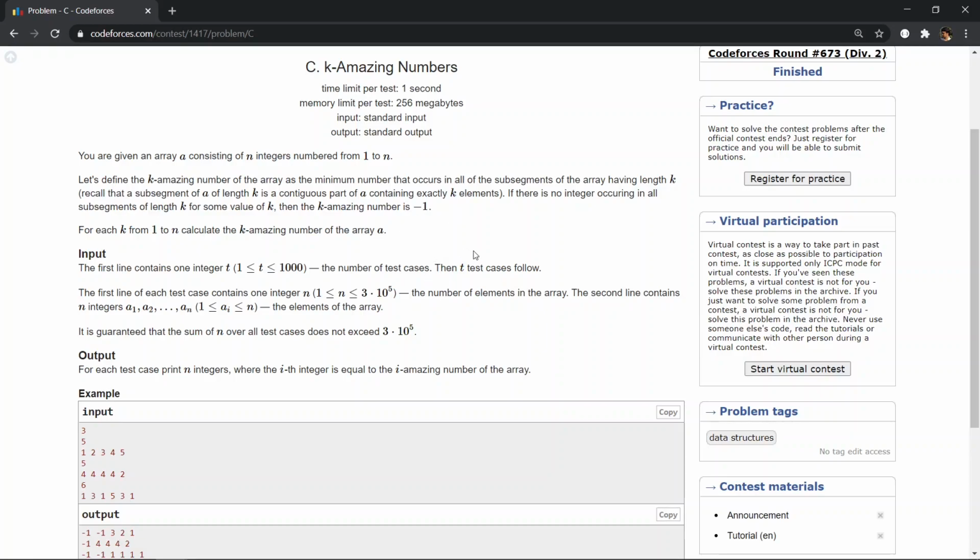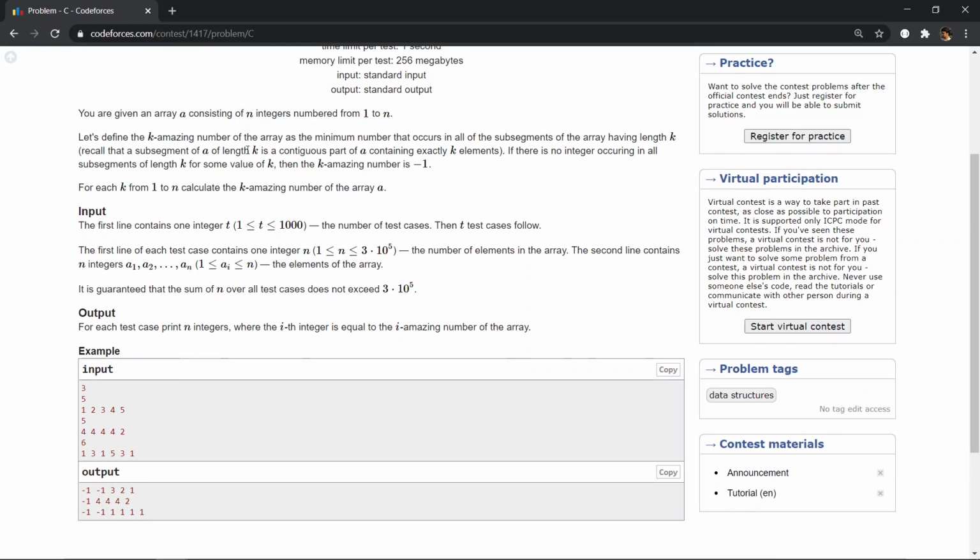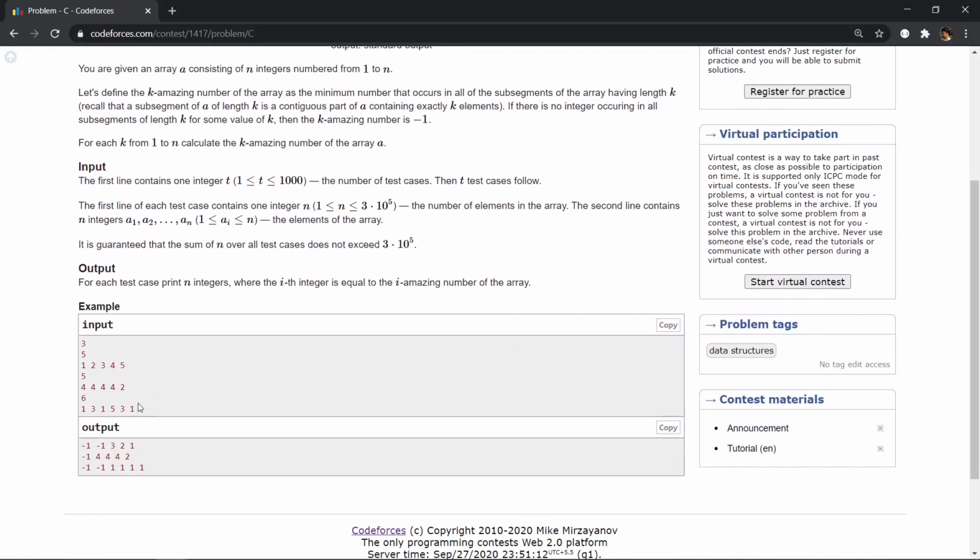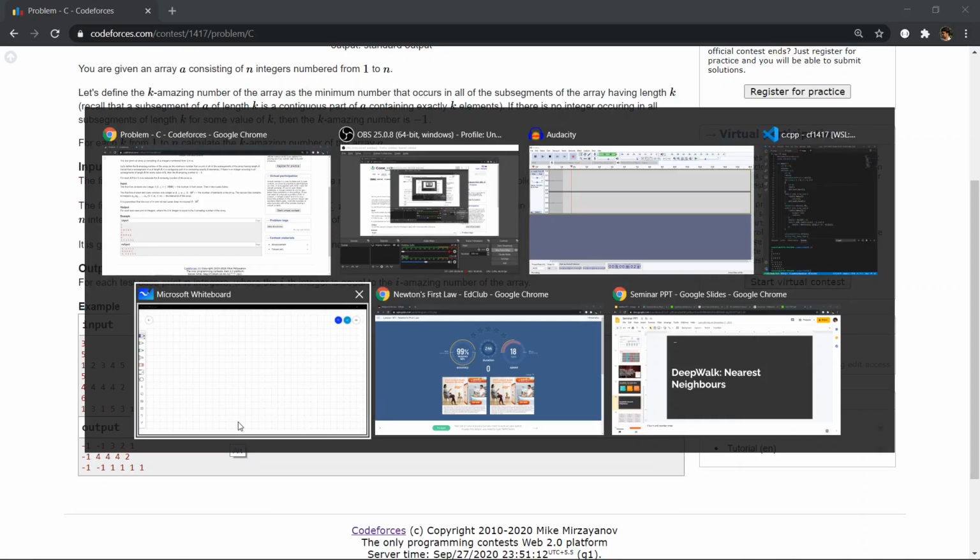So suppose we have three numbers 1, 2, 3 present in all subarrays of size 3, and 1 is the smallest number, so we have to output 1 for that k, and we have to find k amazing numbers for all k's from 1 to n. So let's see an example. For example, 1 3 1 5 3 1. So let's have this example.